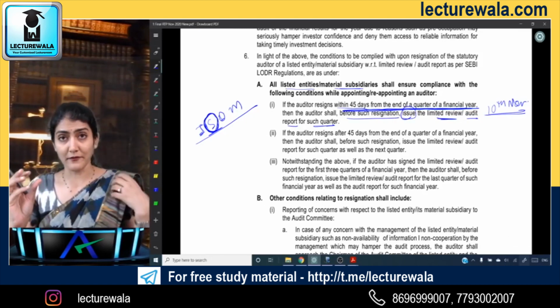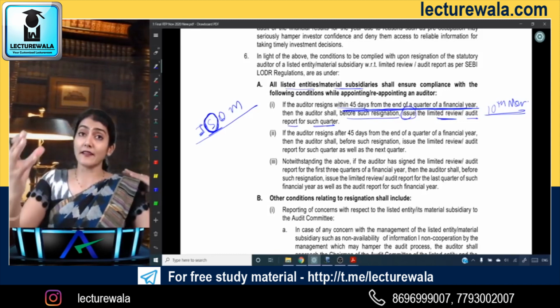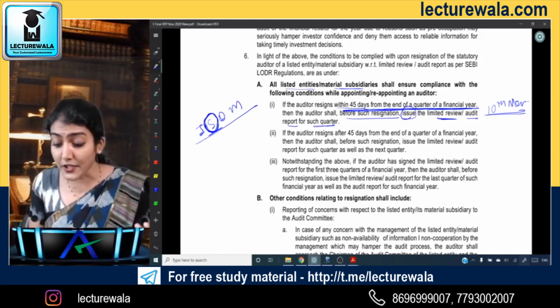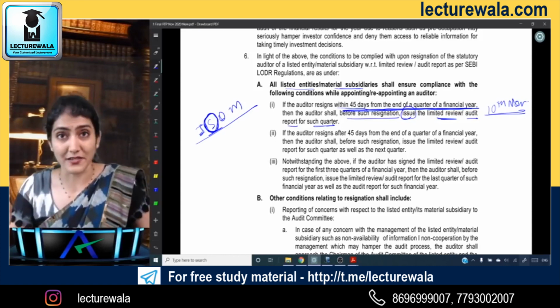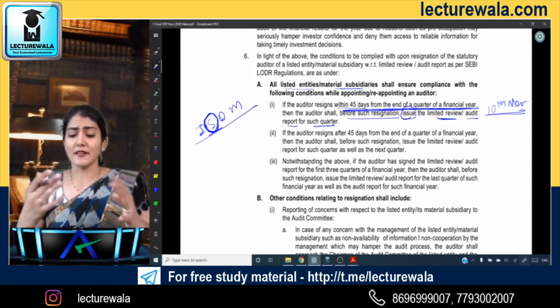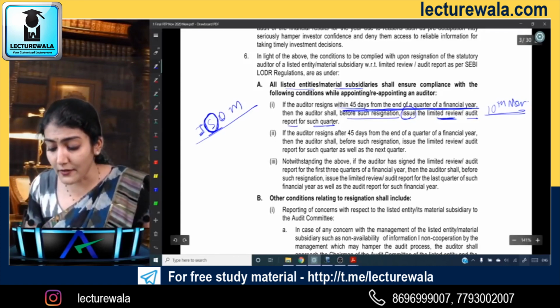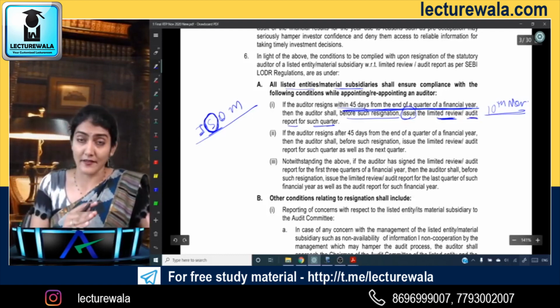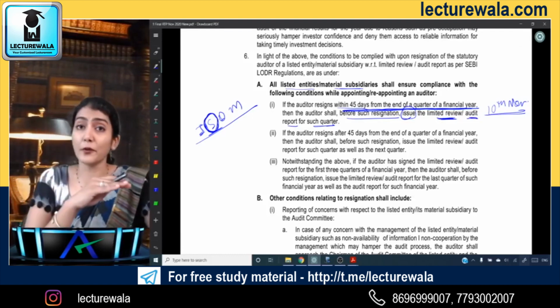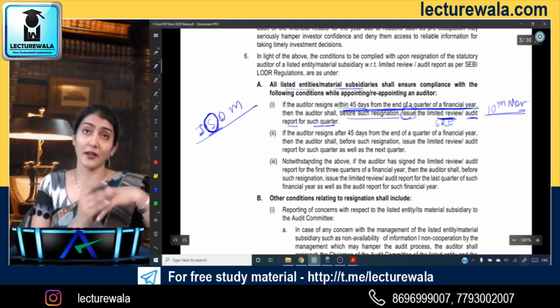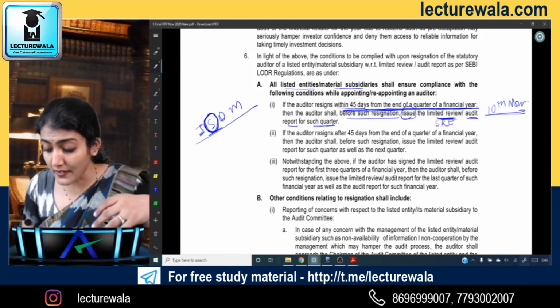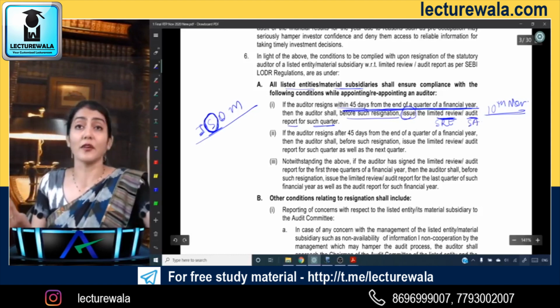Is it clear to everyone? So once he resigns, before such resignation, he must issue the limited review or the audit report for such quarter. It depends whether the listed entity is getting a quarterly review done or a quarterly audit done. If a quarterly review, then following the SRE, the limited review conclusion; and if an audit, then following the standards on auditing.